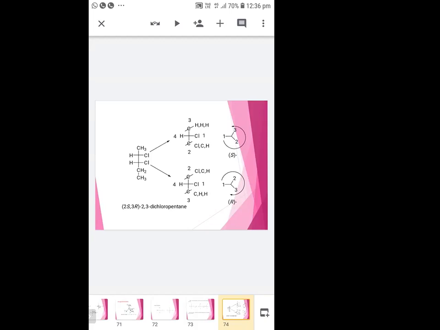If the compound contains more than one asymmetric atom, first you divide the substance into two parts. You first number the compound from the top. That is, CH3 is the first carbon, CHCl second carbon, again CHCl third, and fourth is C2H5. So you number the atoms and find which atoms are asymmetric. Then you assign the priorities, and then see whether it is clockwise or anti-clockwise.